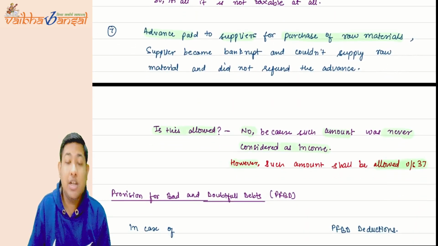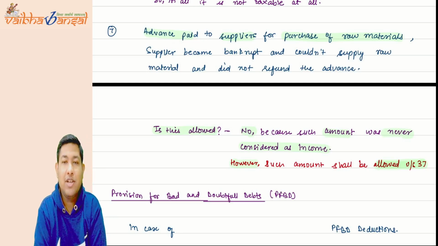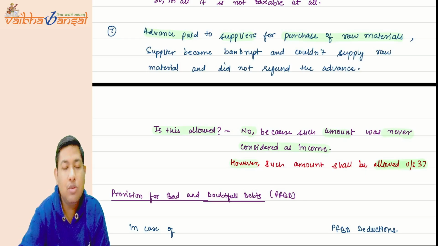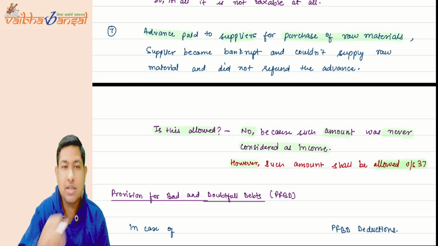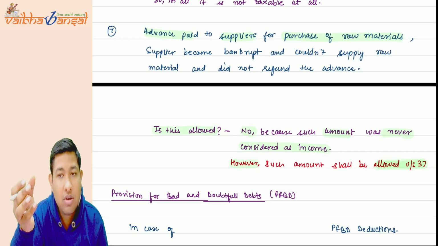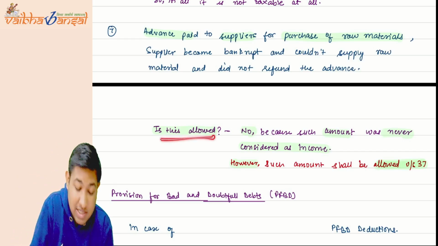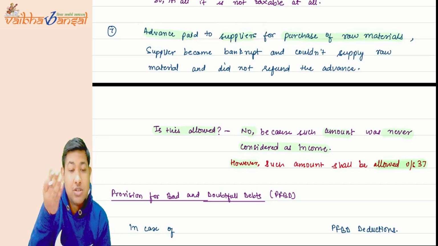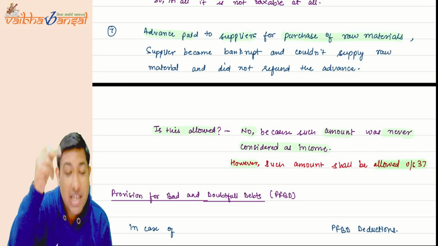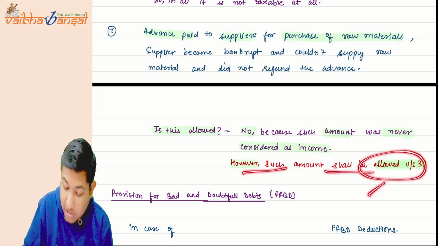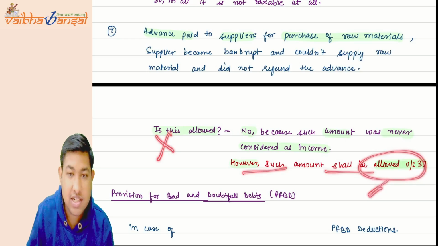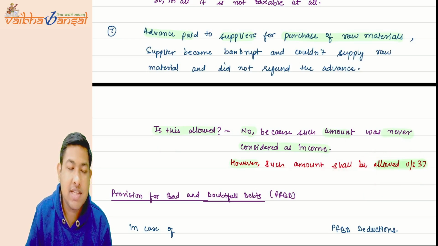Now advance paid to suppliers. Suppose you have paid some advance to the supplier for supply of some raw materials. Now the supplier is neither supplying you the raw materials, nor giving you the refund of the advance amount that you have paid, okay, so it is as good as your bad debt. So whether it is allowed? No, see, it is not allowed, because this is your expenditure. That is why it is not included in your books of account as income in the earlier year. That is why such amount shall only be allowed under section 37, but not under section 36. For section number 36 it is not allowed.